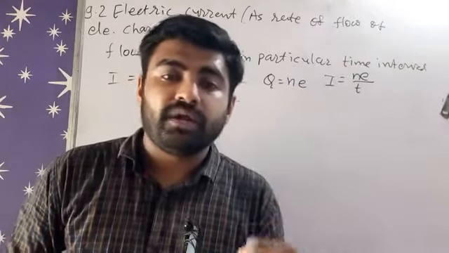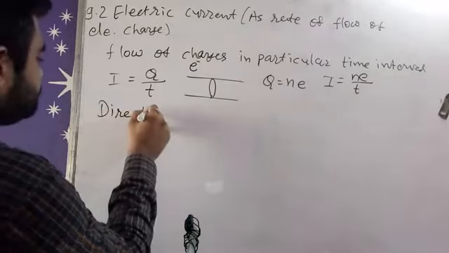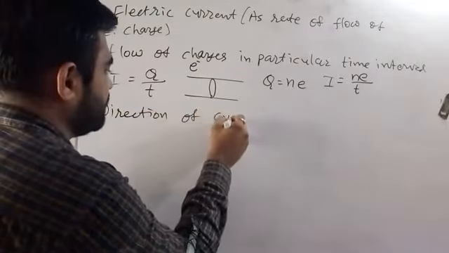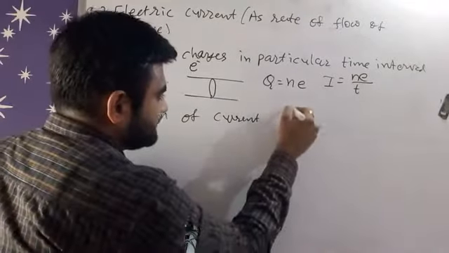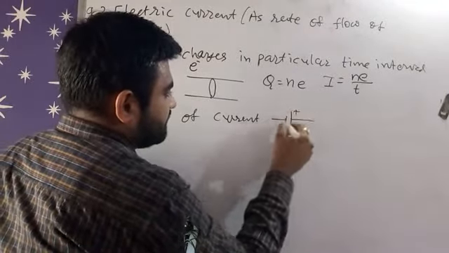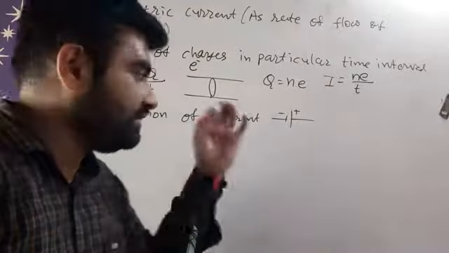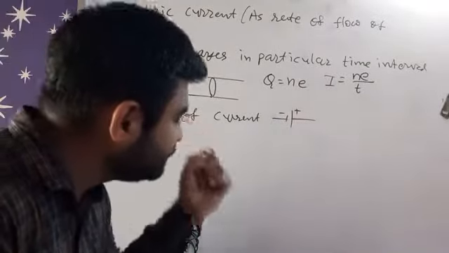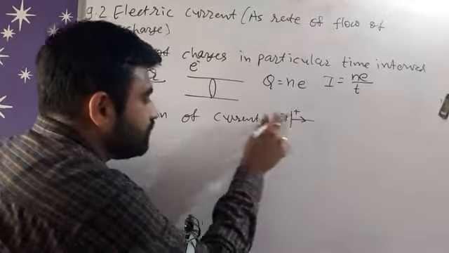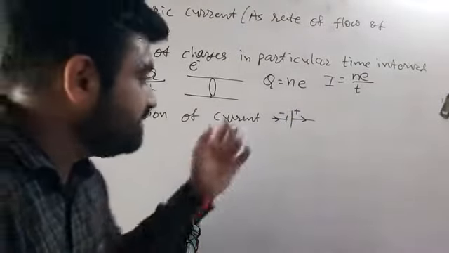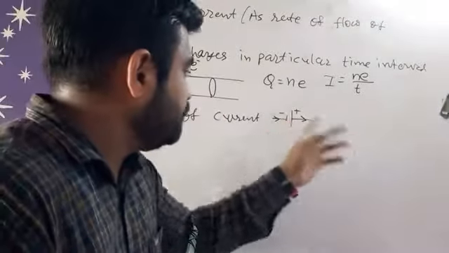Now what is the particular direction of current? So if we have one cell, this is positive terminal and this is negative terminal, so always from cell current conventional direction is from positive towards the negative. So that's the basic direction of the current, right? So from positive to negative.